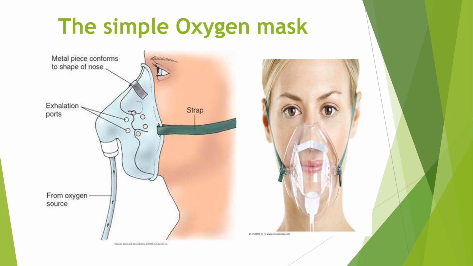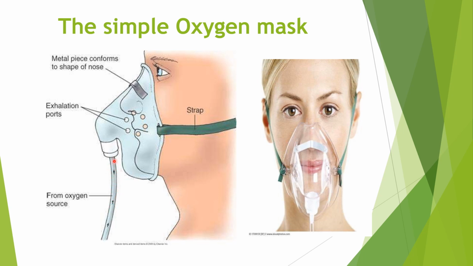And the next one is the simple oxygen face mask. Here you can see in the picture, this is the oxygen face mask. It has a metal piece which conforms to the shape of the nose, and these ports are holes for exhalation, and this lower pipe is the oxygen source.